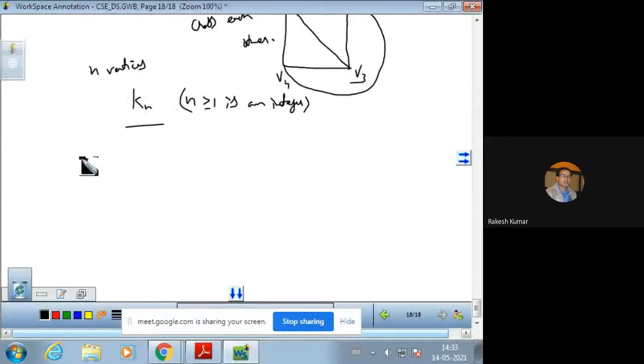If Kn is a complete graph, n is greater than or equal to 1 and n is the number of vertices, then each vertex of Kn is connected to the other n minus 1 vertices, obviously. Therefore, the degree of each vertex will be n minus 1. Here, the Vi's are coming from Kn.